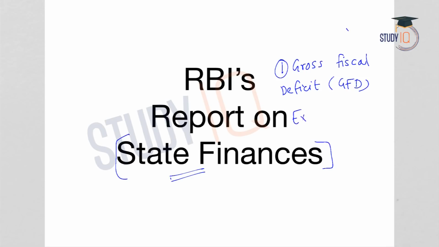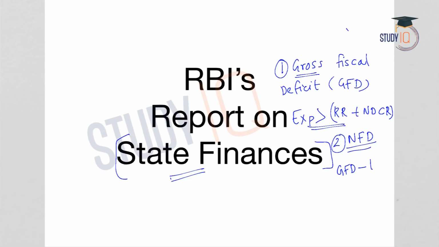So it is excess of expenditure over revenue receipts plus non-debt capital receipts. This is gross fiscal deficit. And what would be net fiscal deficit, NFD? NFD means gross fiscal deficit minus net lending of the central government. Gross fiscal deficit minus the net lending of the central government will give NFD or net fiscal deficit.